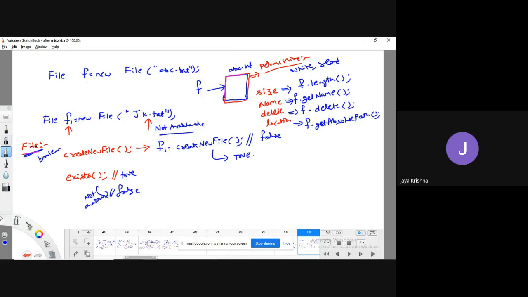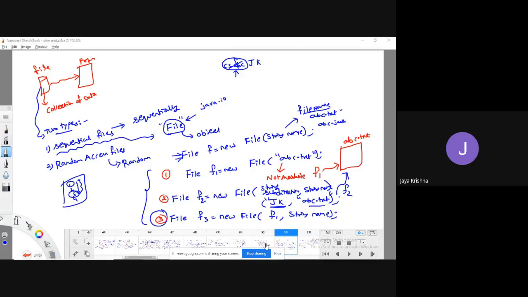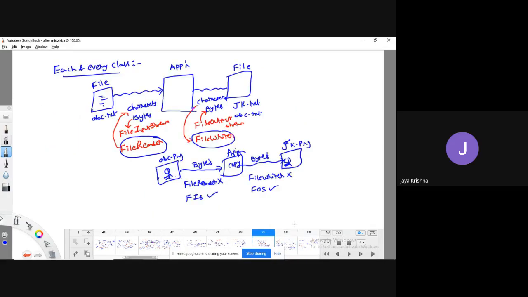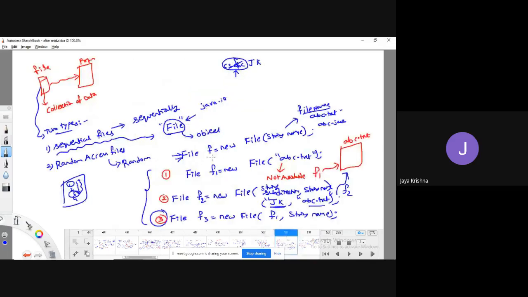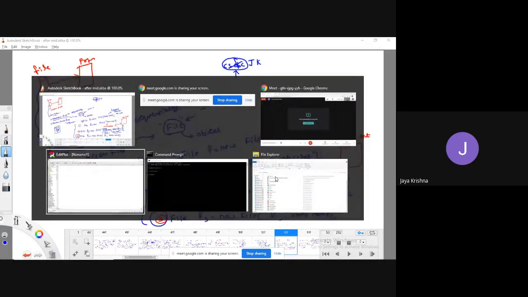Now I will take one example which is closely related to all the explanation which I have explained up to right now. Okay, my concentration is here. Up to slide 51, all I have given is only theoretical concepts. So from slide 52, I'm trying to create a file. From here onwards, I'm going to take the example.